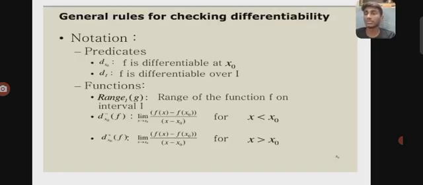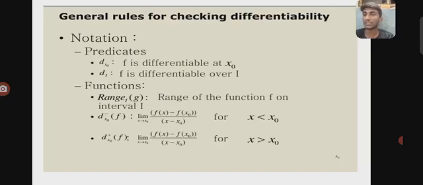Here you can see some general rules for checking differentiability, with notations like D at x naught, meaning f is differentiable at x naught, and D over I, meaning f is differentiable over the interval I. D minus at x naught of f is the limit as x tends to x naught of (f(x) minus f(x naught)) by (x minus x naught) for x less than x naught, and D plus denotes the limit for x greater than x naught.